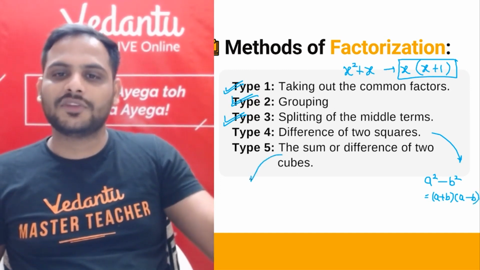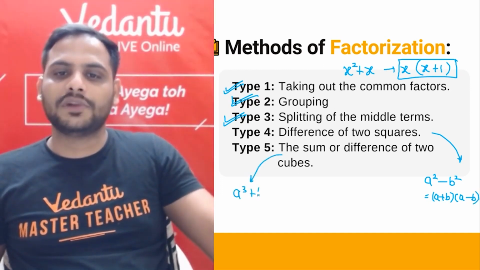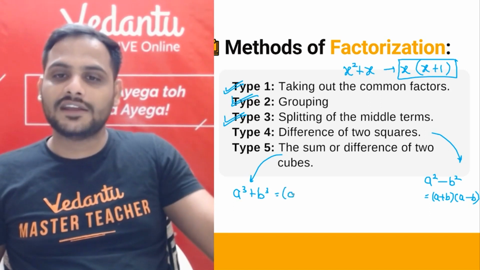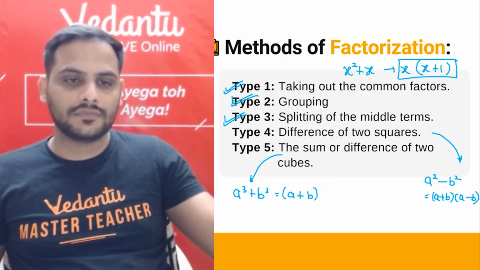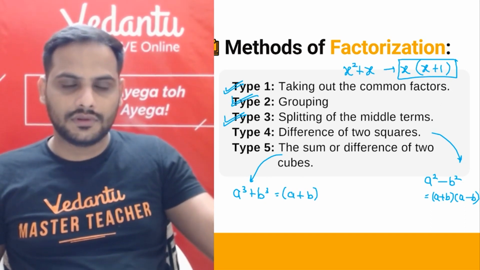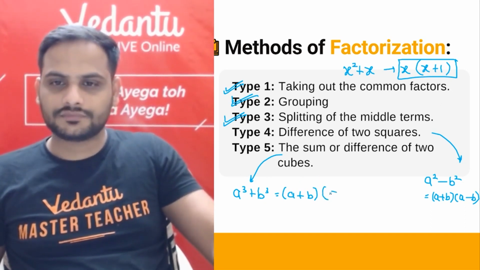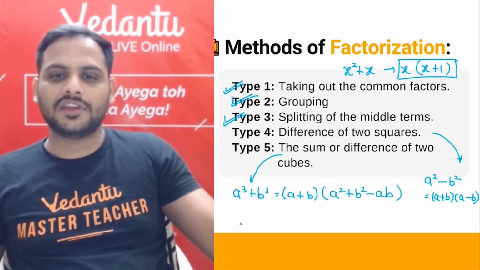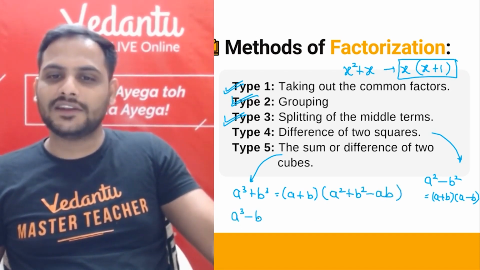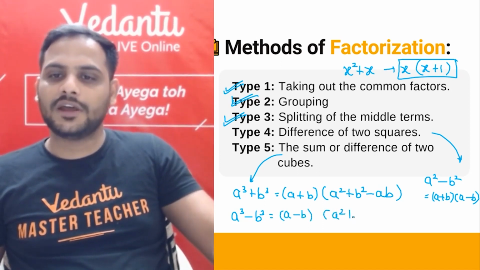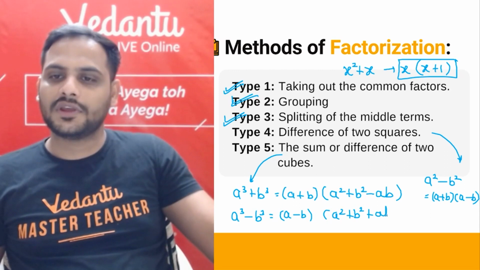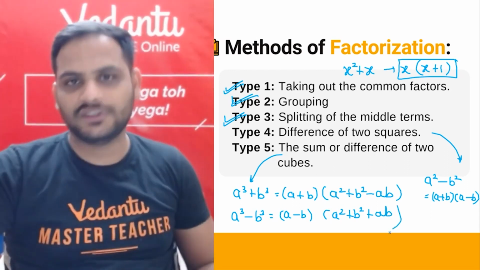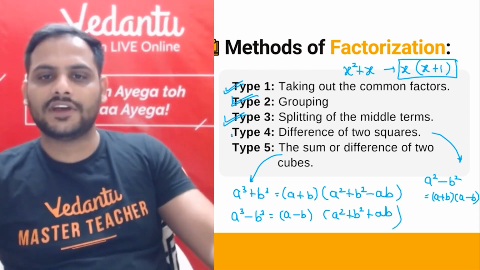And sum or difference of the cubes. If it is a cube plus b cube, I know the identity: a plus b into a square plus b square minus ab. And if we have a cube minus b cube, it will be a minus b into a square plus b square plus ab. So this is a direct factorization, we know them. Okay, these are the 5 ways.